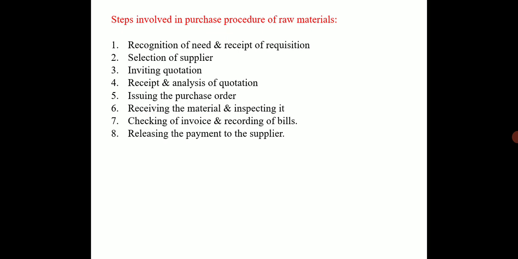After receiving, I should inspect that material, whether all the data is mentioned correctly on its label, whether whatever he has sent is of good quality or not, in the correct amount or not. After checking the raw material, I should check the invoice, that is the challan, that is the bill of that particular order, and all the records of that bill should be maintained. And lastly, the payment should be released to the supplier. So these are the steps involved in the purchase of the raw material.